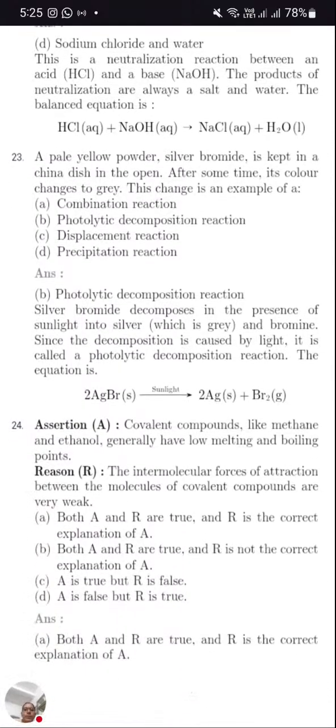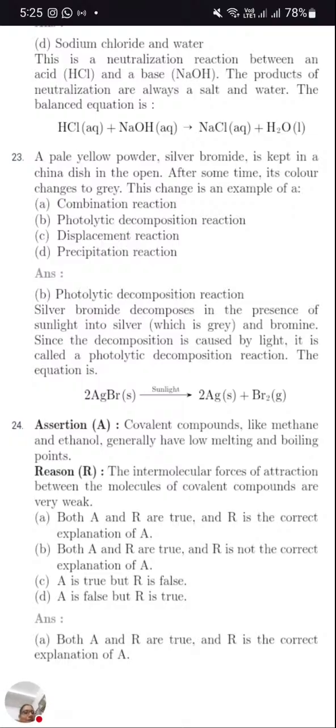A pale yellow powder, silver bromide, is kept in a china dish in the open. So here, in presence of sunlight, silver bromide will undergo color change. So this change is an example of... here in presence of light it is taking place. Light is represented by the word photo. So photolytic decomposition.